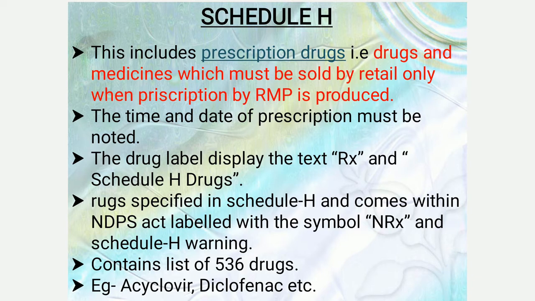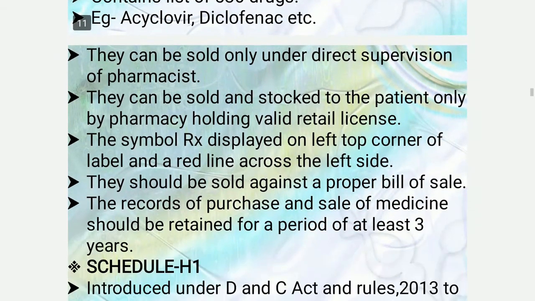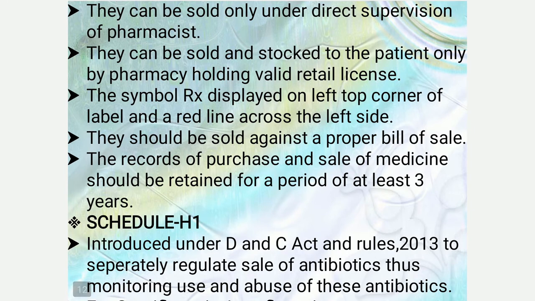Drug specified in Schedule H and comes within the NDPS Act labeled with the symbol NRX and the Schedule H warning. It contains a list of 536 drugs, example like acyclovir, diclofenac, etc. They can be sold only under the direct supervision of pharmacist. They can be sold and stocked to the patient only by the pharmacy holding valid retail license.